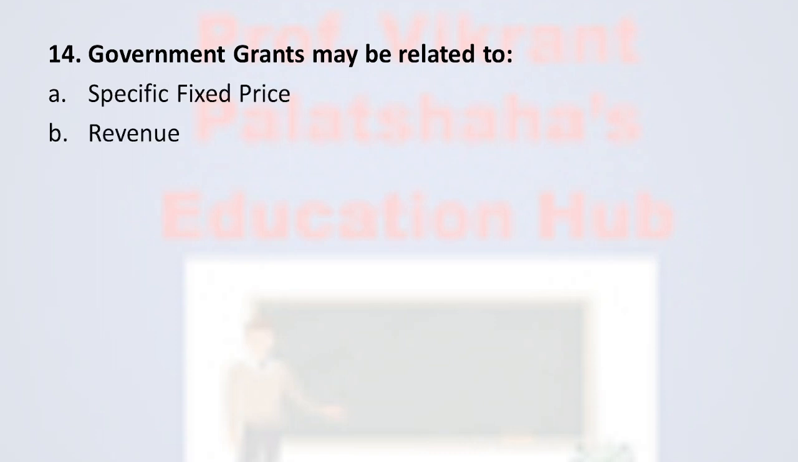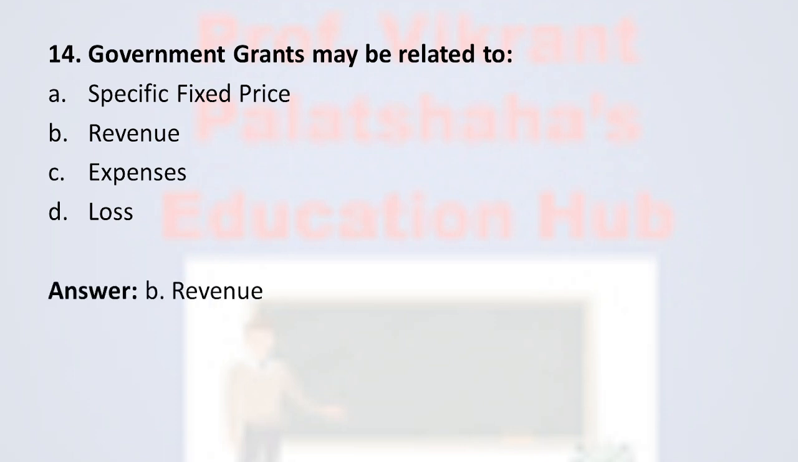Now the next question, number 14. Government grants may be related to option number A, specific fixed price. Option number B, revenue. Option number C, expenses. And last, option number D, loss. From these four, the correct one is option number B, revenue. So government grants are related to the revenue. Therefore, the correct option is option number B.